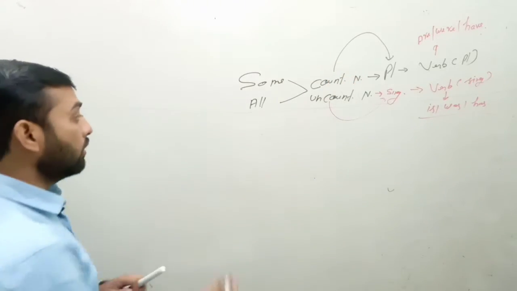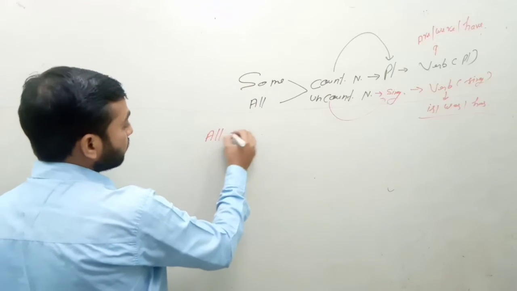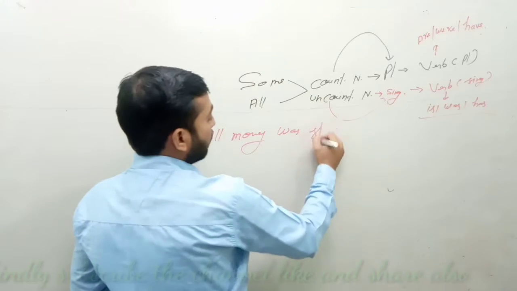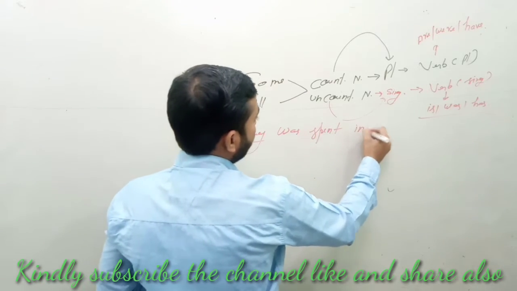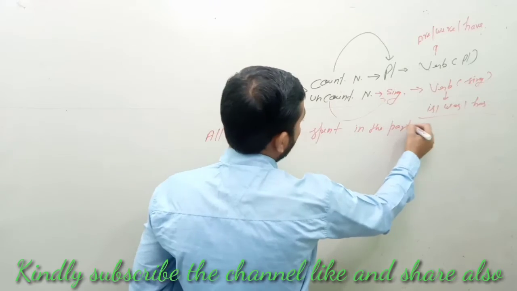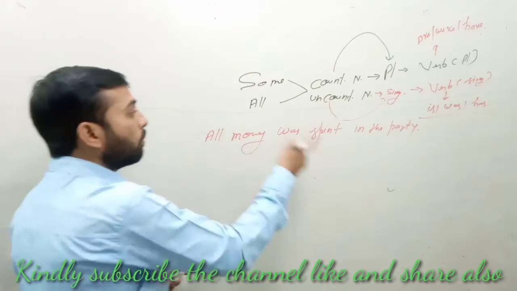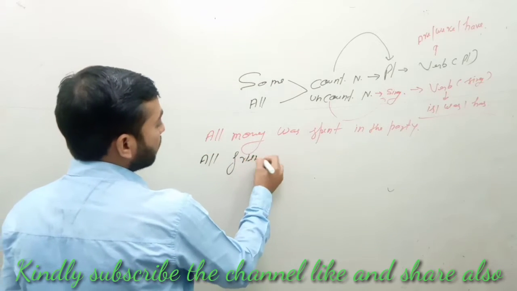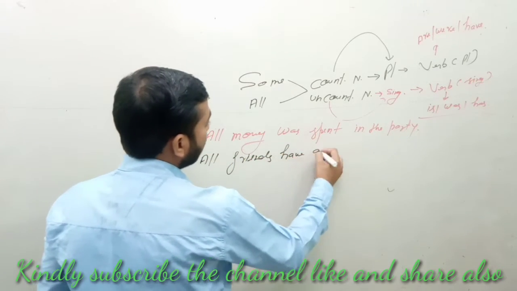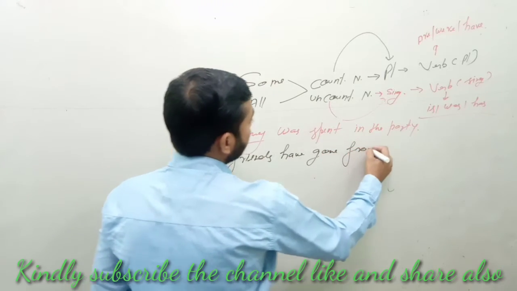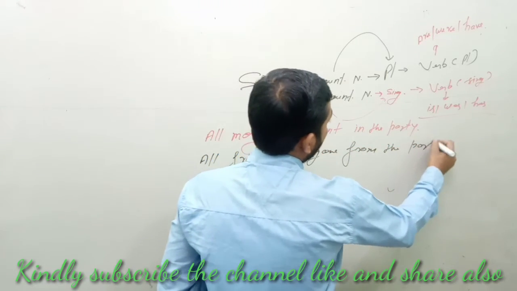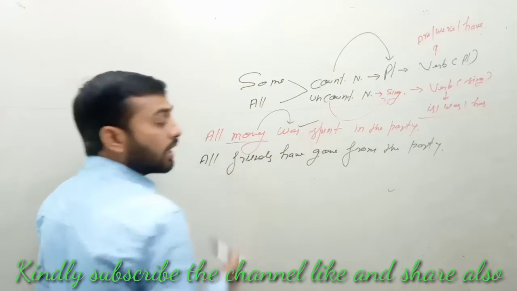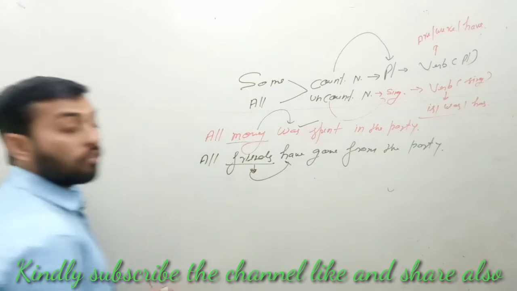Let's have some examples, like: all money was spent in the party, and all friends have gone from the party. So money is an uncountable noun, that's why the singular verb "was" will come. Friends is a countable noun, that's why the plural verb "have" will come here.